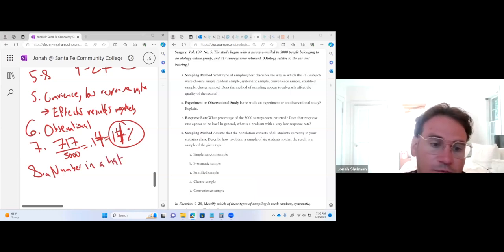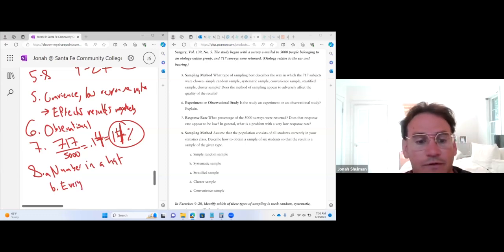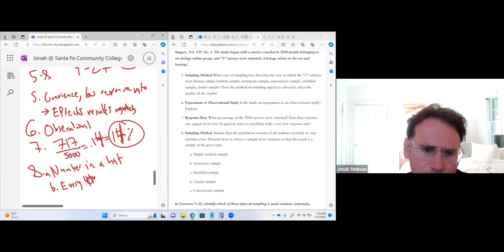All right, for B, systematic, I'm gonna put them in alphabetical order and take every fourth. Oh wait, we need 6, right? So I think there's like 30 in here, so I'd pick every fifth student after I line them up alphabetically. C, stratified.